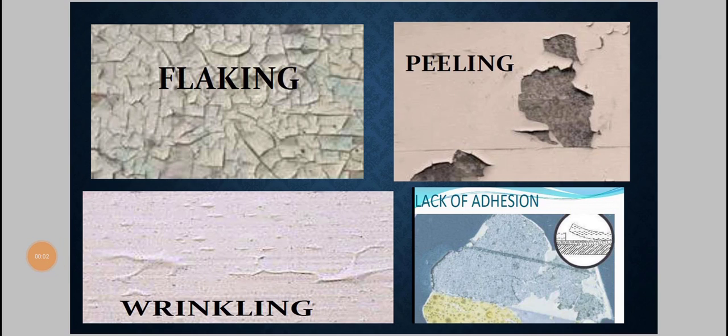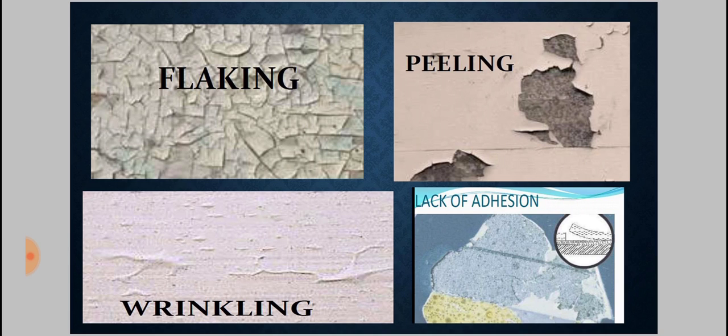You can see in this figure flaking, wrinkling, peeling and lack of adhesion. You can see what flaking actually is. Wrinkling, then peeling of paint surfaces, occurs if the bonding between your paint and your wall surface is not good.